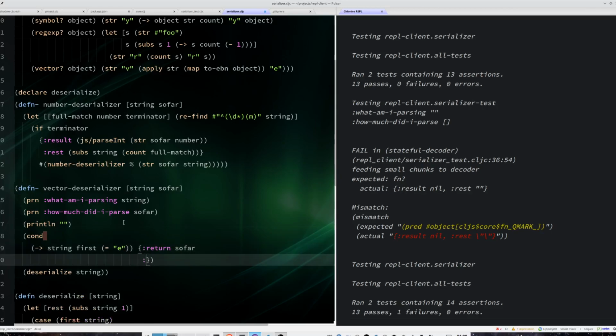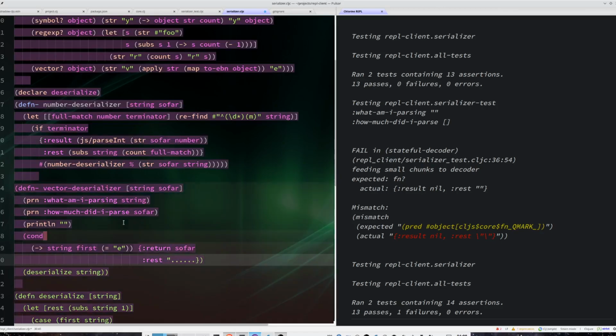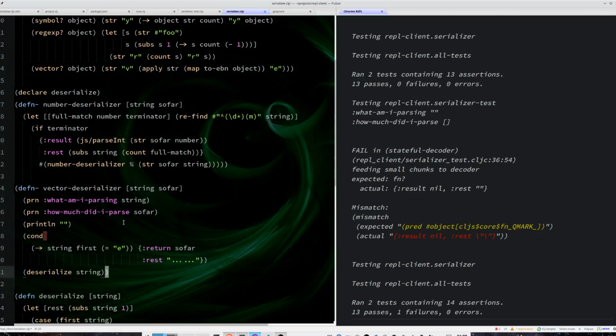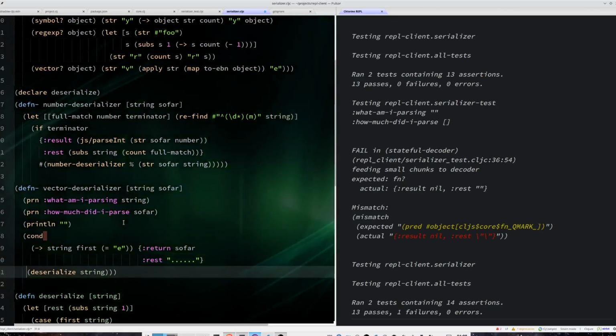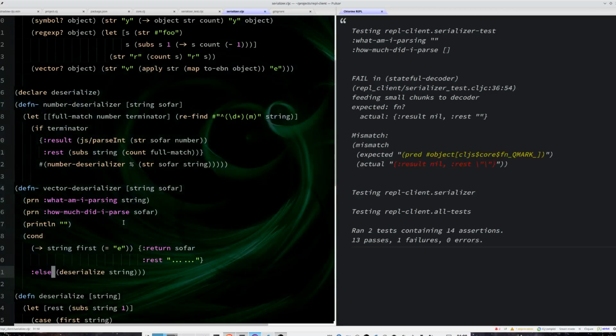Okay, and the rest will be something else. I am going to explain this a little bit. If it's not a terminator, then I call deserialize. Again, it didn't work because it wasn't the terminator. But I at least have something to work with.